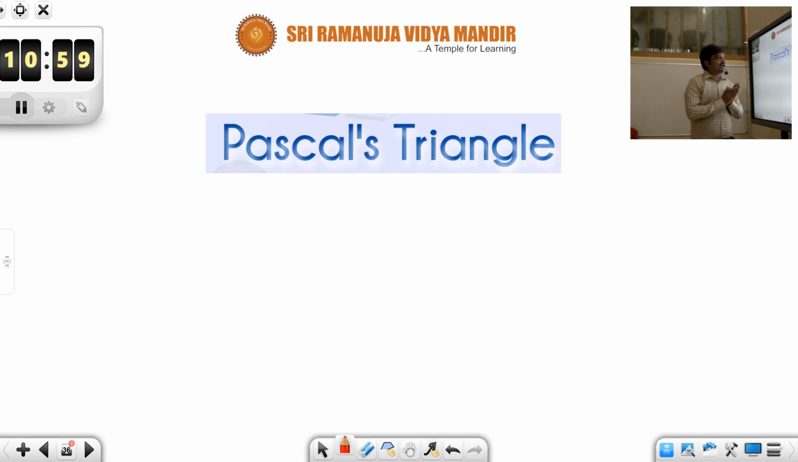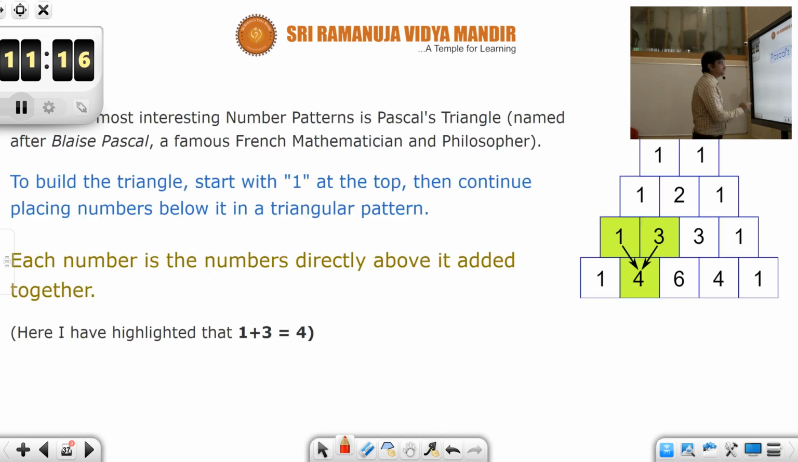And then let's look at another interesting number pattern. This is very, very important because till now whatever we have learned is of general interest, but Pascal's triangle you will come across in many problems in your course curriculum. So let's look at what Pascal's triangle is.